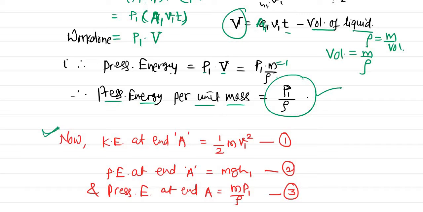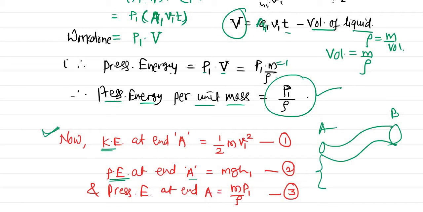Again I will draw the diagram here. This is end A and this is end B. At point A, what is the kinetic energy? Half m v1 square, simply kinetic energy, not per unit mass. Similarly the potential energy at point A we got is m g h1, because this height is h1 and this height is h2 from the ground. Similarly the pressure energy is P1 m divided by rho, or m P1 divided by rho.